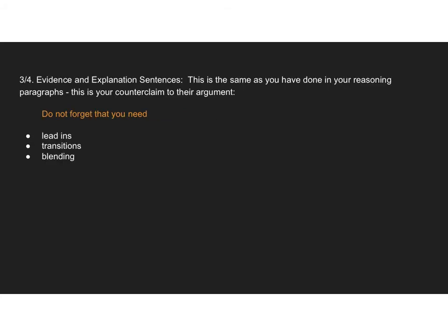Sentences 3 and then 4 follow each other. These are the same types of sentences that you wrote in your reasoning paragraphs. This is your counterclaim to their argument. So once again, make sure that when you find evidence, you have lead-ins, transitions, and it blends well. And then your explanation sentences also need to make sure that they have transitions and that they actually support what it is that you are talking about. Do not forget to come back to the whole issue at hand, which is the arguing of Lenny and George and the killing.